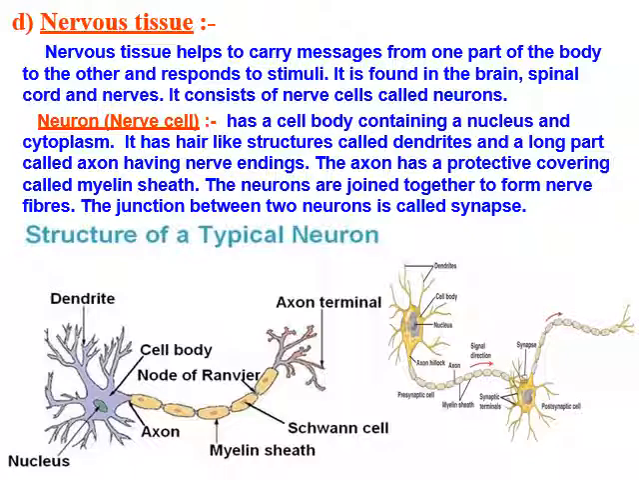Now, the detailed structure of a neuron: the cell body consists of the nucleus and the cytoplasm. It has hair-like structures called dendrites, which receive the signal from different parts of the surrounding, and a long part called axon having nerve endings, and the axon has a protective layer that is known as myelin sheath. The neurons are joined together to form nerve fibers, and the junction between two neurons is called synapse.